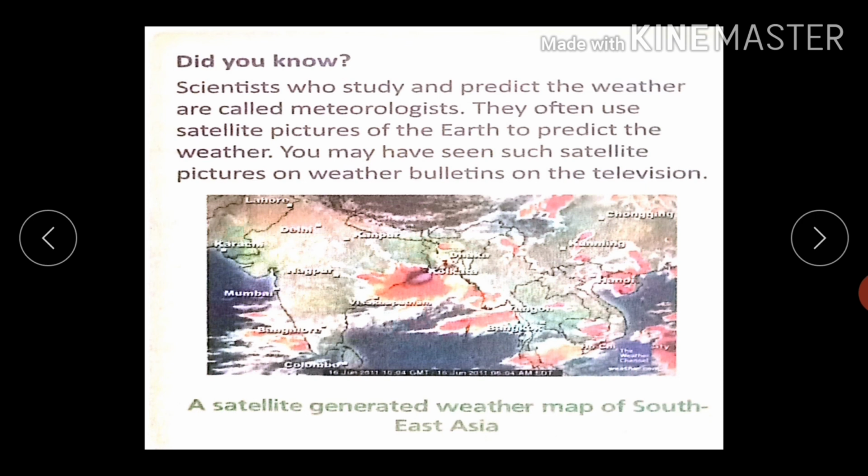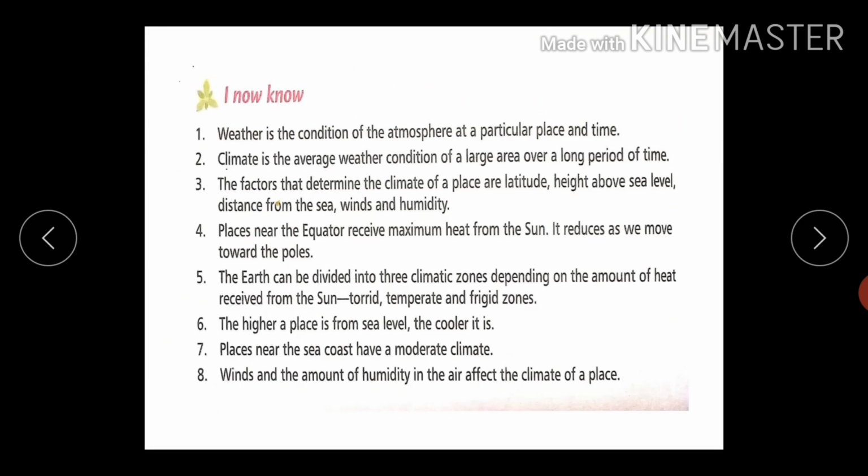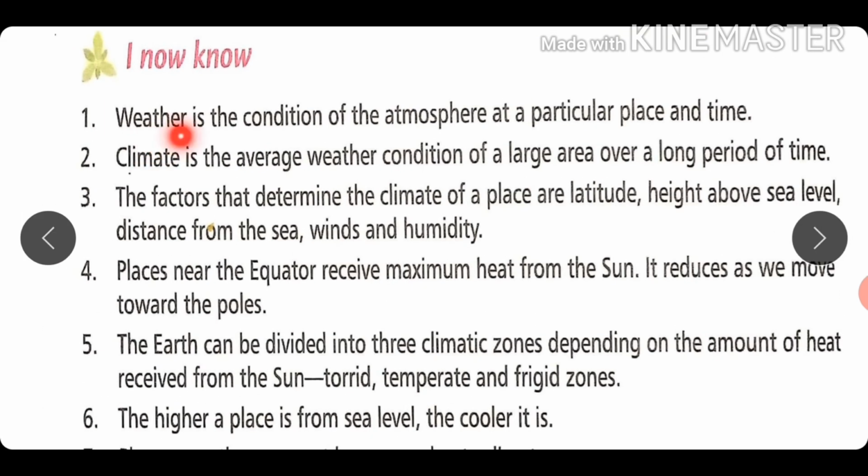So this way we have come towards the concluding part of the chapter. So students, now you must know weather is the condition of the atmosphere at a particular place and time. Point number 2. Climate is the average weather condition of a large area over a long period of time. Point number 3.